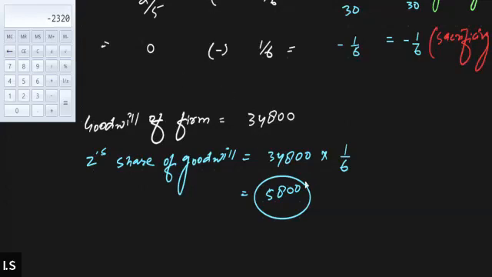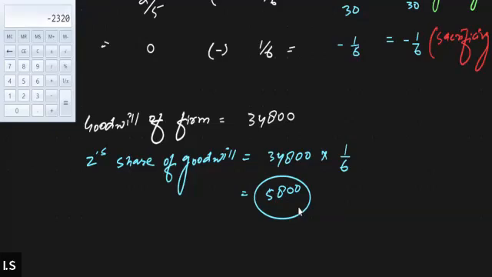So for finding out Z's share, we will multiply Z's share, that is 1/6. Z was the partner for 1/6 proportion of profit, and the goodwill of the firm is 34,800. So we will simply multiply 34,800 with 1/6. We will get 5,800. This is Z's share of goodwill that needs adjustment.